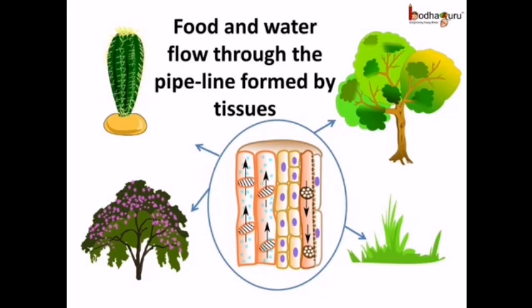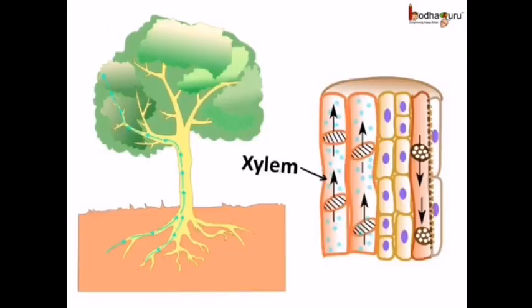The water is the transport medium, that is, the water carries the minerals, as the plants don't have blood like us. As we know, the roots absorb the water and the minerals from the soil, and the pipeline which is used to transport it to the leaves is made of special tissues called xylem.